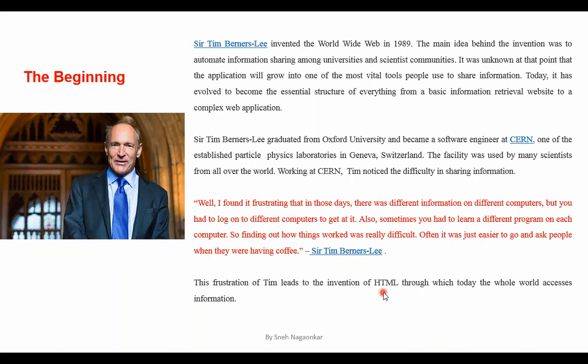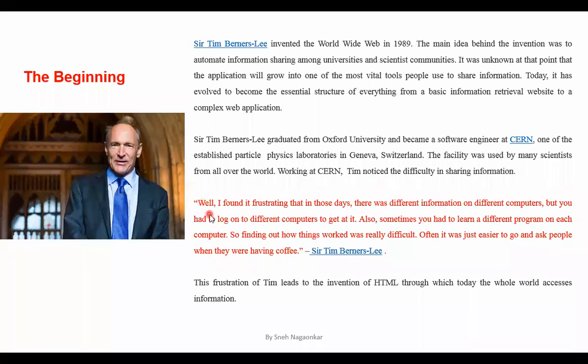So why was HTML invented? See, it was the sentence of Tim Berners-Lee. "Well, I found it frustrating that in those days, there was different information on different computers, but you had to log on to different computers to get at it. Sometimes you had to learn a different program on each computer, so finding out how things work was really difficult. Often it was just easier to go and ask people when they were having a coffee."